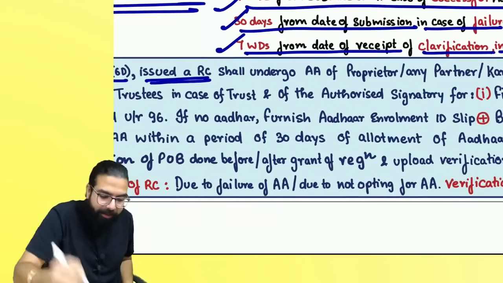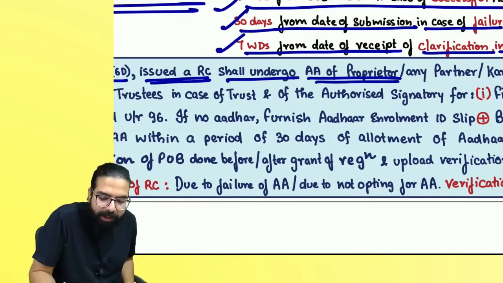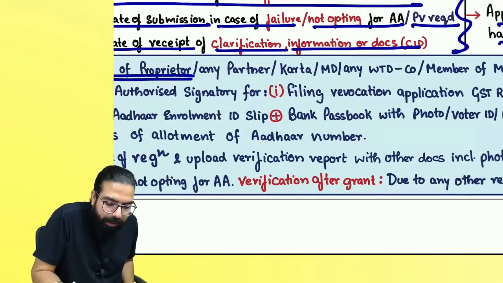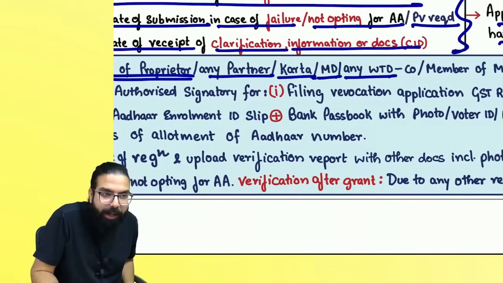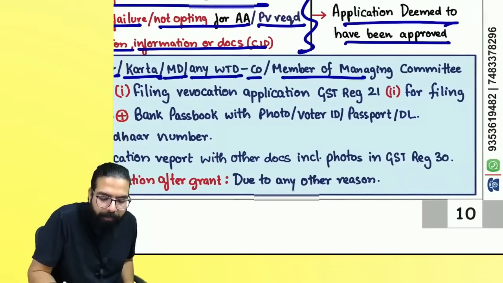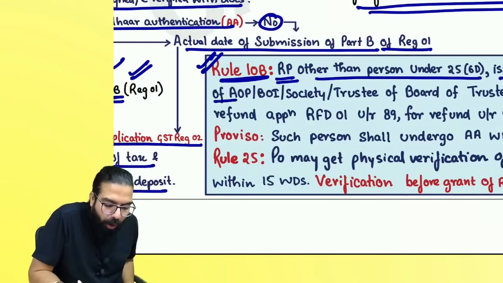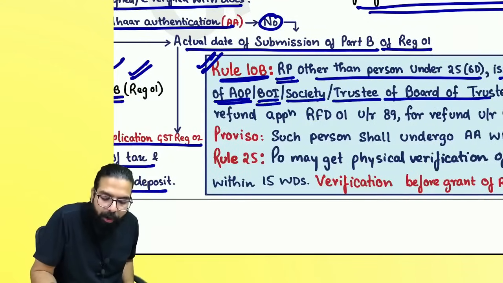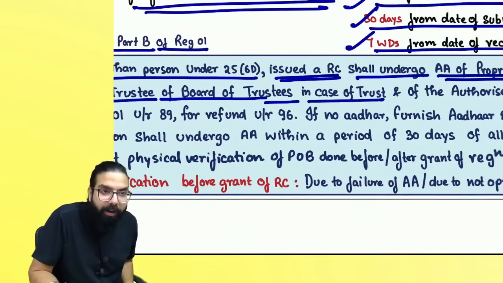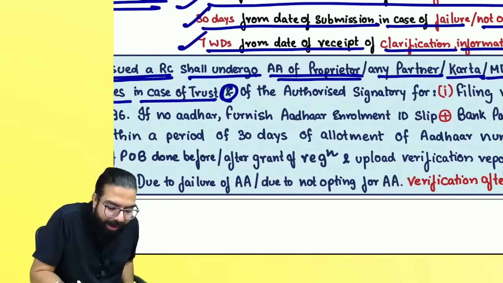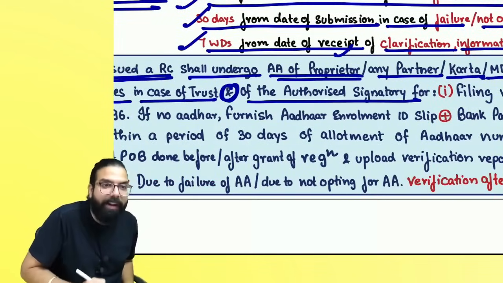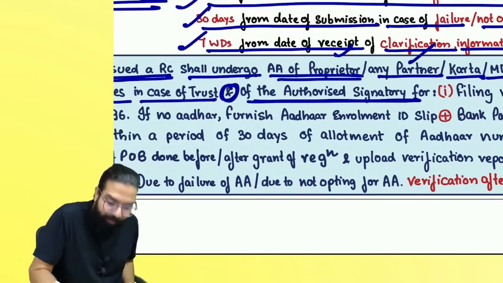They shall undergo Aadhaar authentication of the proprietor, partner, Karta, managing director, any whole-time director in case of company, members of managing committee of association of persons or body of individuals or society, or trustee or board of trustees in case of trust, and of the authorized signatory.